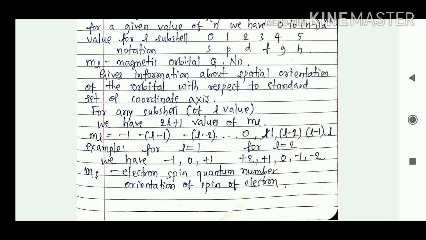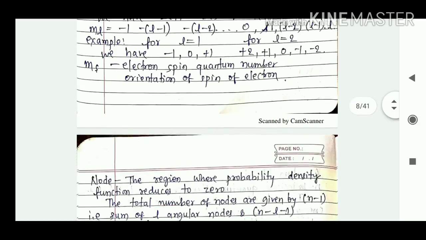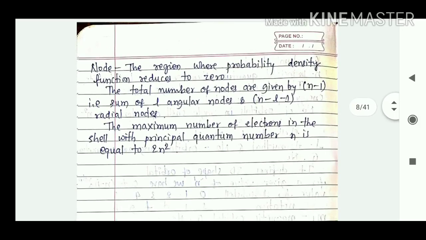So this ms represents the electron spin quantum number. This represents the orientation of spin of that particular electron. Then we have this concept, it is known as node, the region where probability density function reduces to 0.